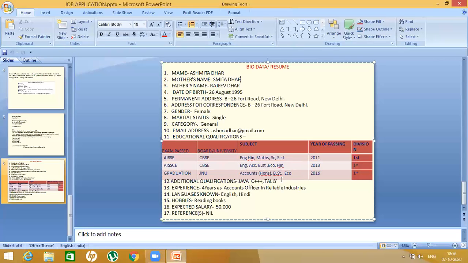Graduation you have to write English Honors, and then you can write History, Pol Science, Eco, and then for PGT you have to write post graduation. And one thing children, don't forget that when you make a biodata for a teacher, a BA degree is mandatory. So you have to add another qualification over here, that is BA. Additional qualification, you can write the same, it doesn't matter, and the rest everything will be the same.